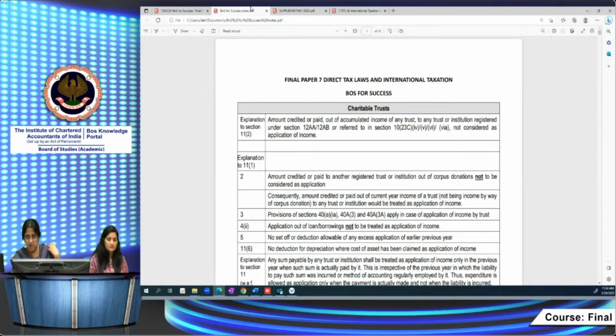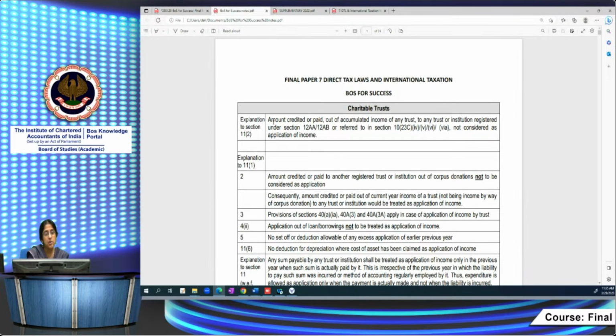So let's go ahead with the provisions so that we'll be able to answer the case scenario. Okay. So the first one is the amount credited or paid out of accumulated income. Here again, I'm presuming that you've all read the trust provisions, because if we start explaining from scratch again, there won't be any time. So I presume you know what is current year's income, what is accumulated income, and what conditions you have to fulfill for accumulation. All those things you have an idea of. So on that basis, we proceed.